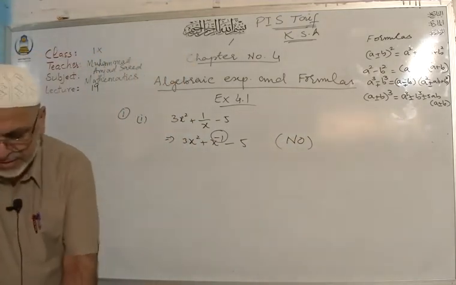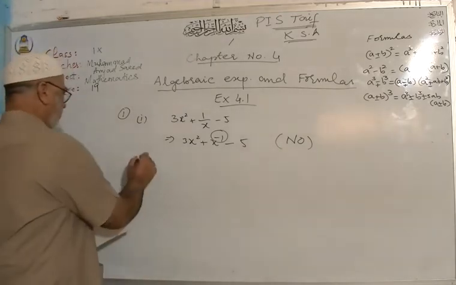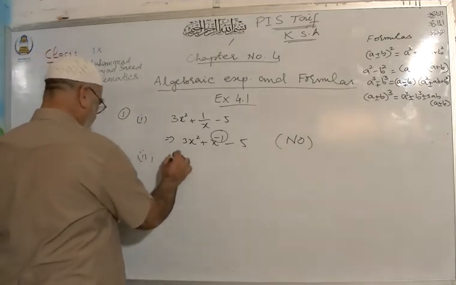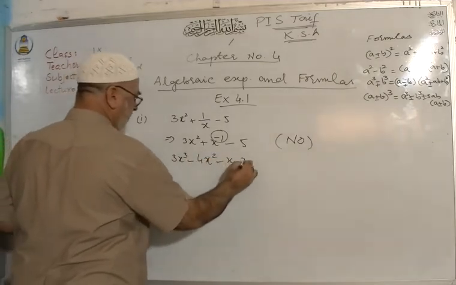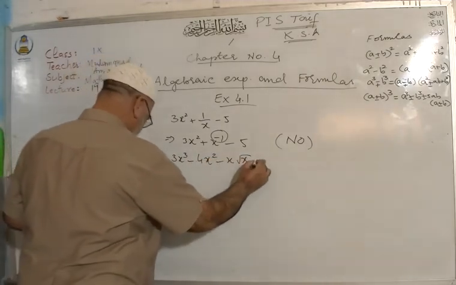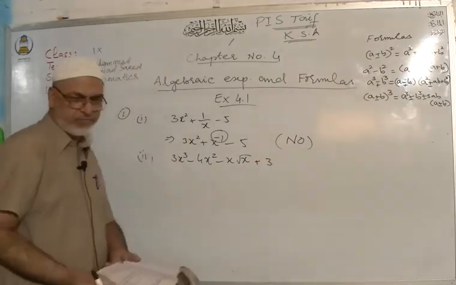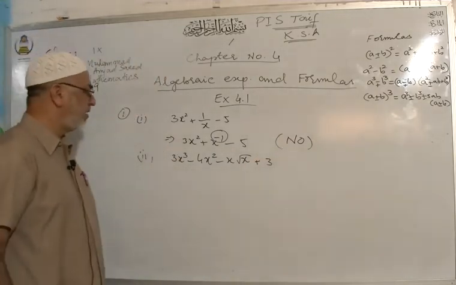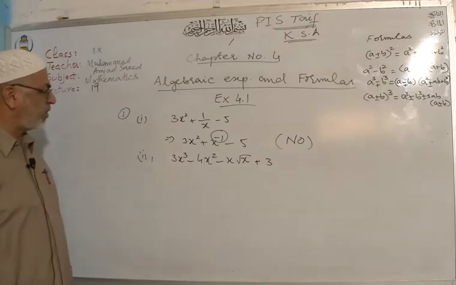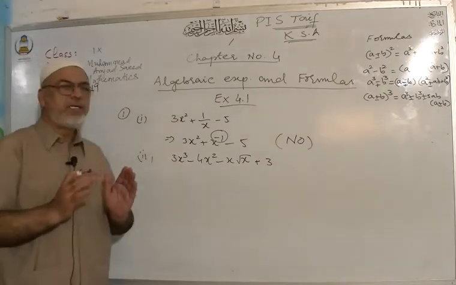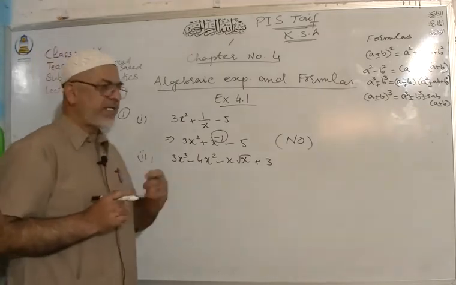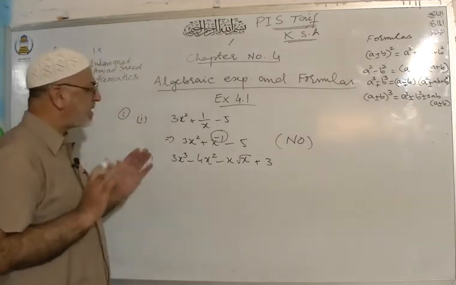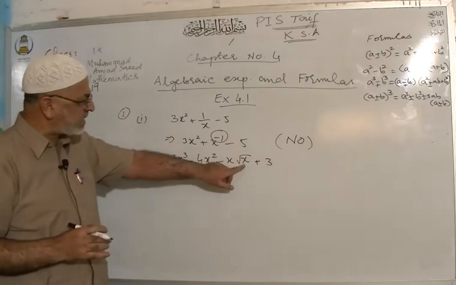After that, we have part number 2, 3x cubed minus 4x square minus x into x under root plus 3. Last time I also told you that whenever the power of the variable is a fraction, a rational power, then it is not a polynomial, because here is x under root.